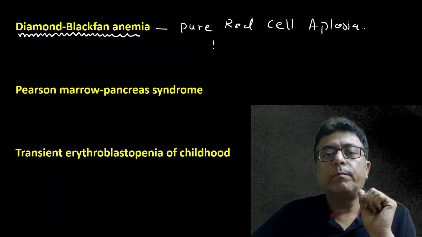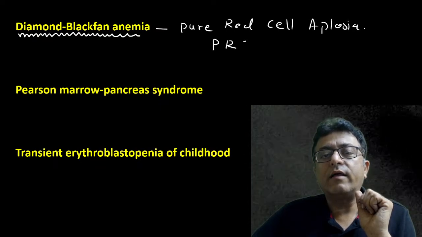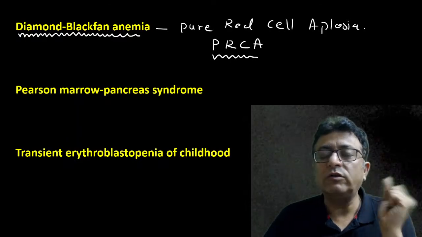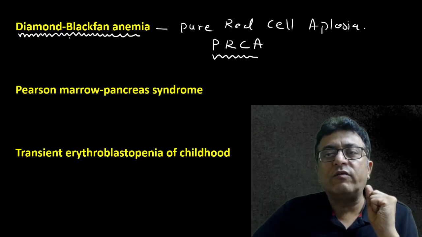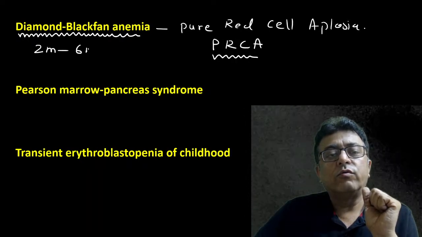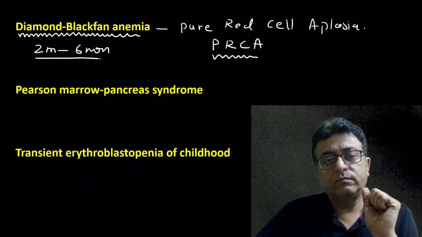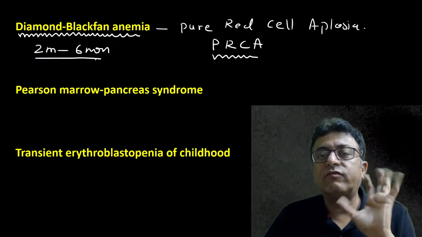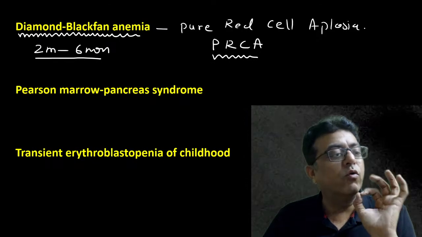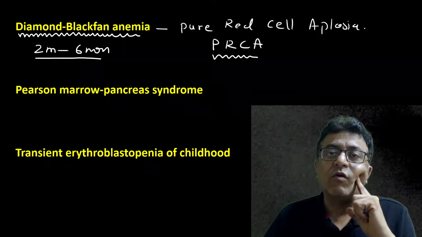It is pure red cell aplasia. Congenital. Most patients of Diamond-Blackfan syndrome are diagnosed between 2 to 6 months of age. Classical feature: only the RBC series is involved.